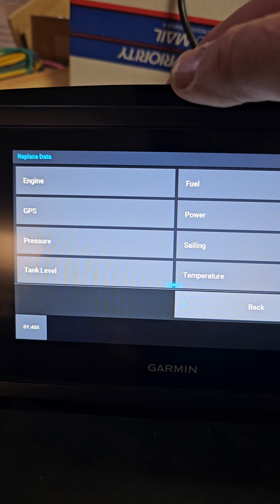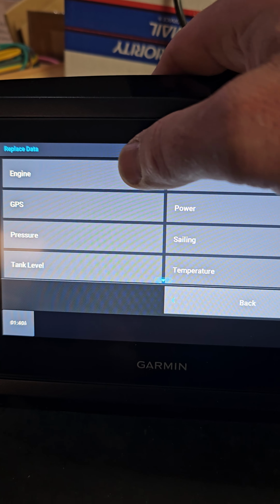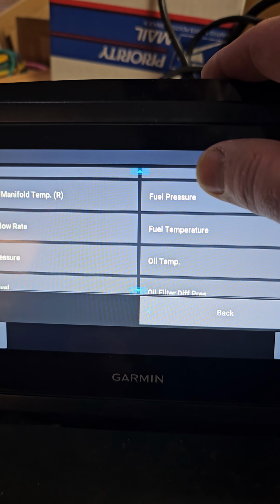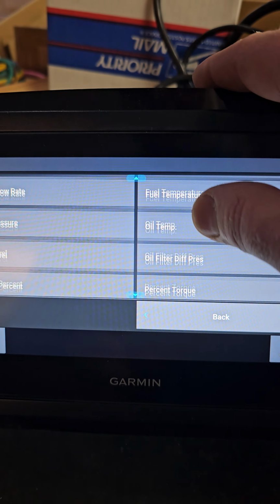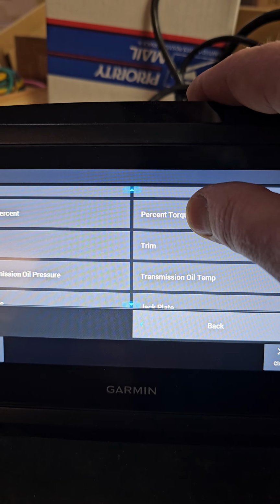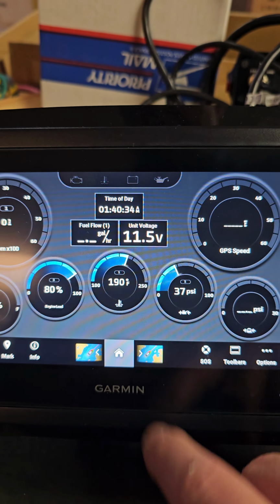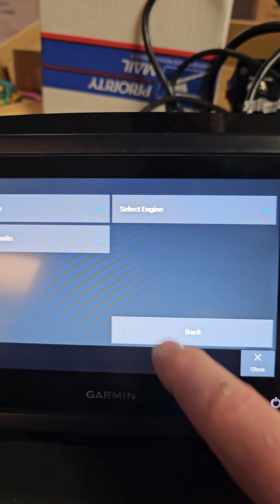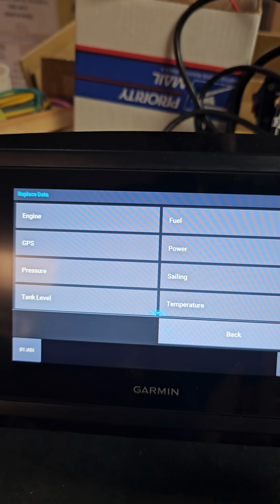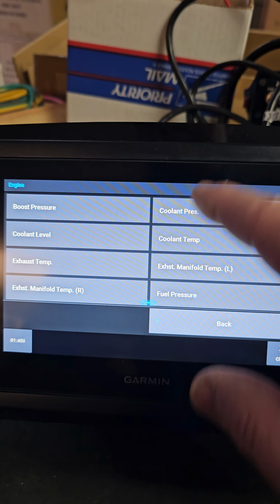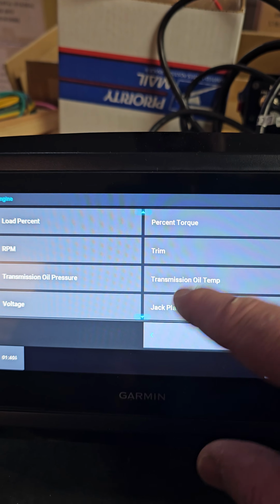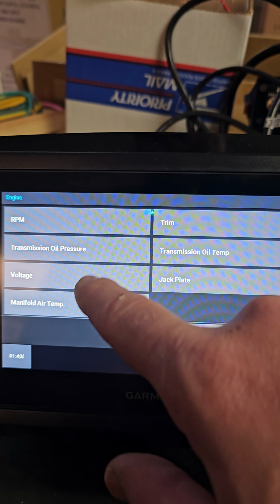What that means by not transmitting, that means that engine does not support that. So you want to select engine, and then you select another one of these values that you can put on there. So same thing over here, push and hold, replace data. You can replace that with anything else. Trim's not going to be on there.